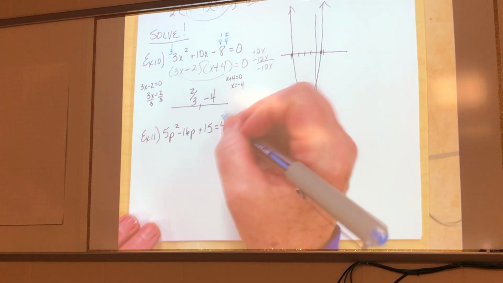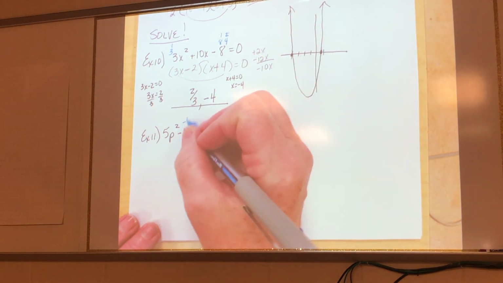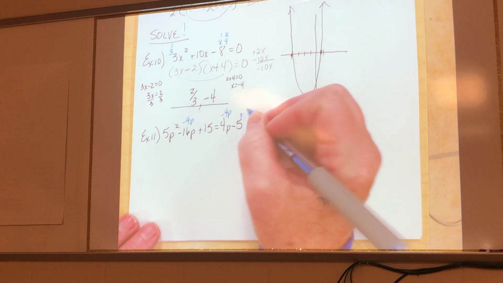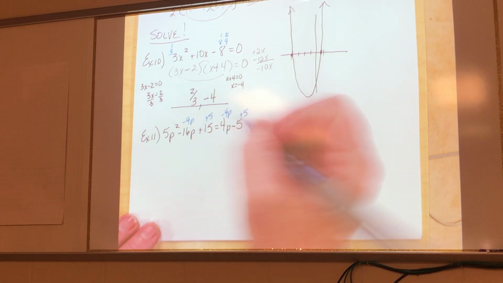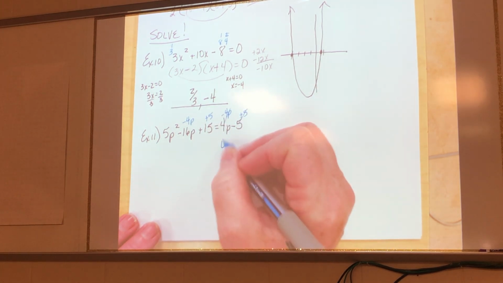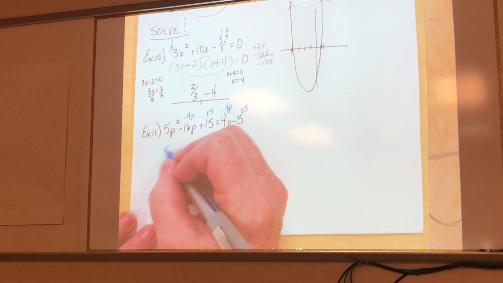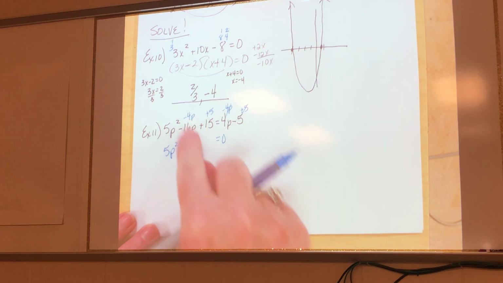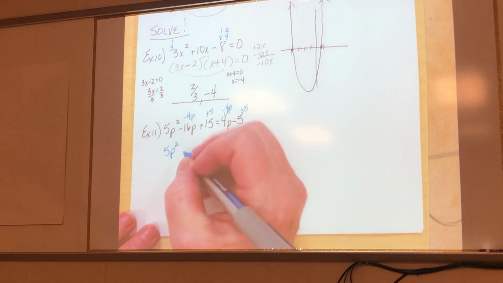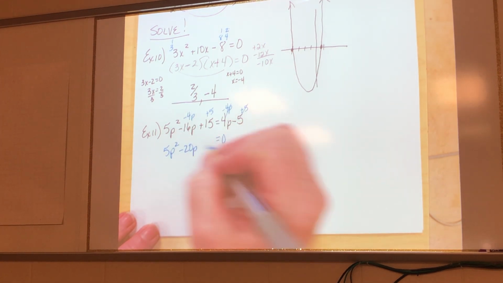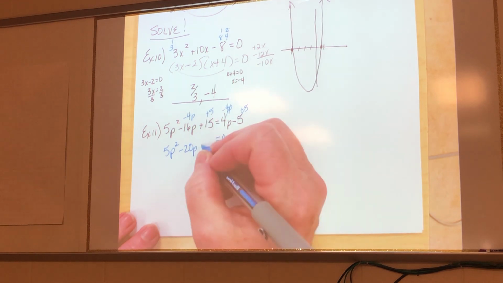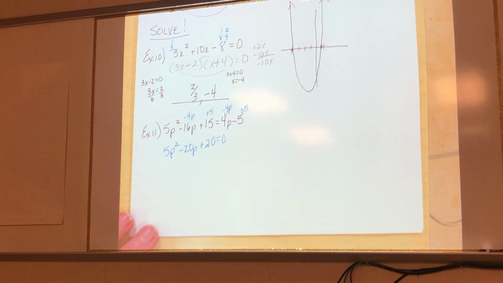Okay? So I'm going to subtract 4p from both sides, and I'm going to add 5 to both sides. That will give me a 0 over here on the right. On the left, I get 5p squared. What's negative 4p and negative 16p? Negative 20. Very good. And what's 15 and 5? Positive 20. Okay?